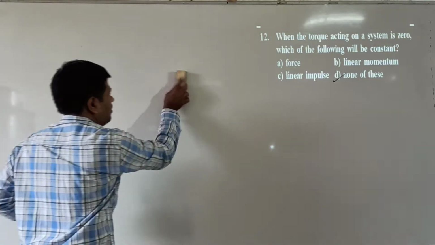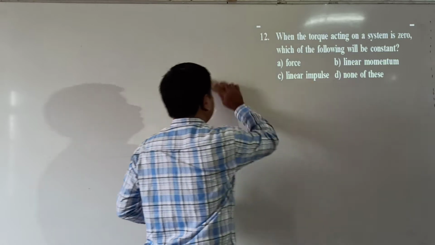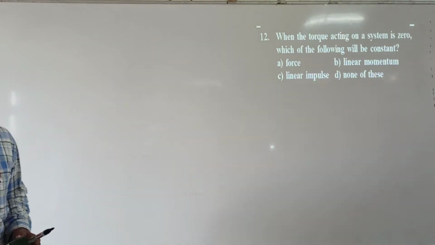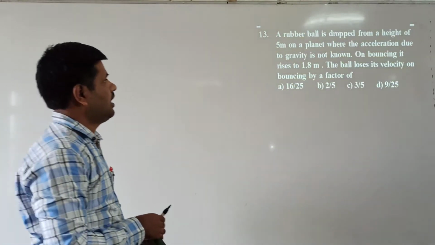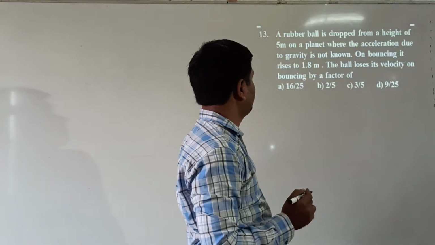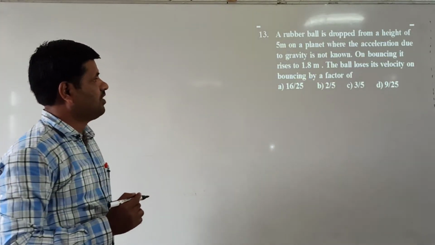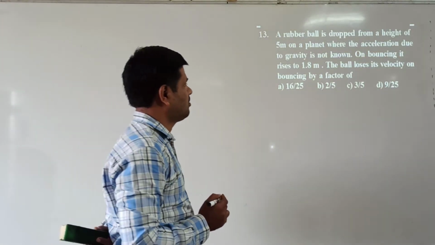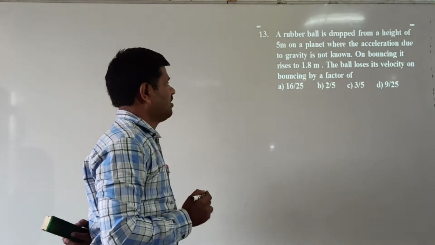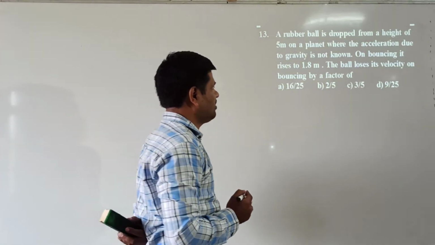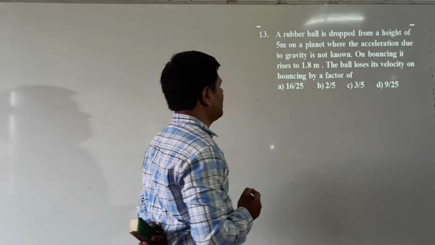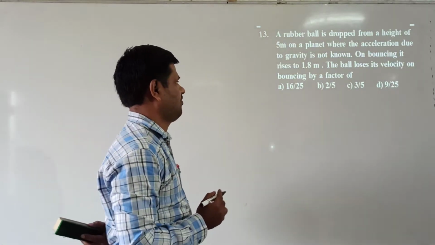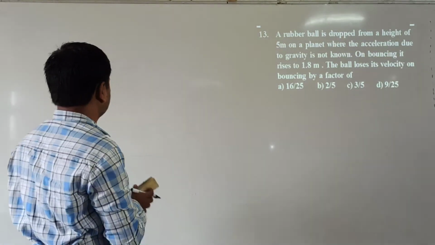Right. Next, question number 13. A rubber ball is dropped from a height of 5 meters on a planet where the acceleration due to gravity is not known. On bouncing it rises to a height of 1.5 meters. The ball loses its velocity on bouncing by a factor of what? The velocity factor is asked in the question here.